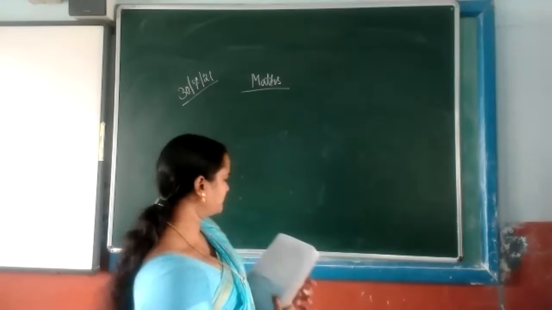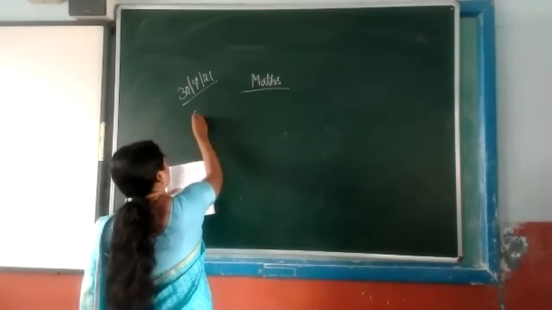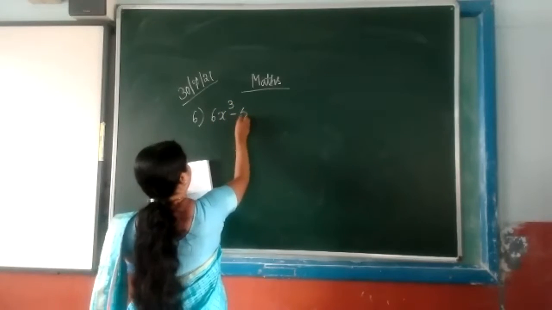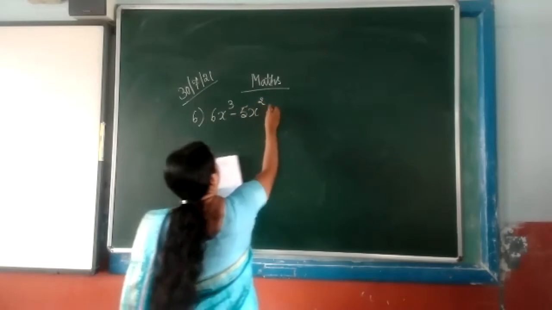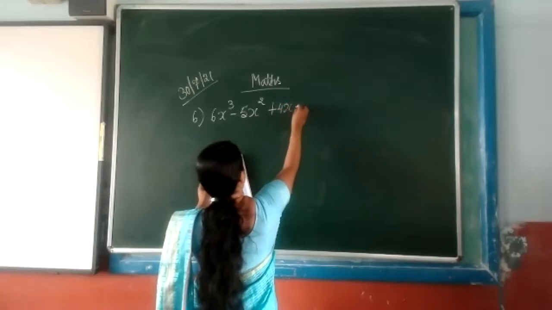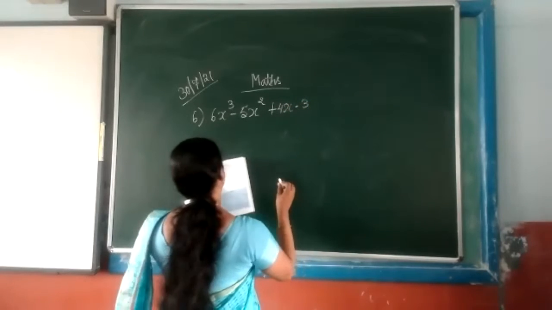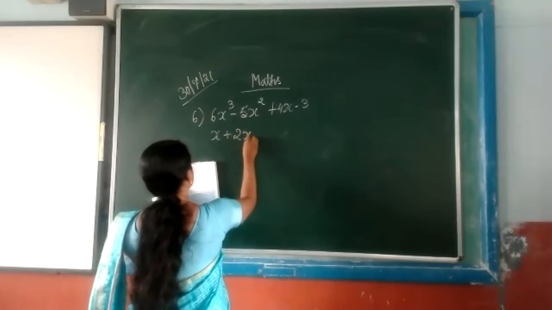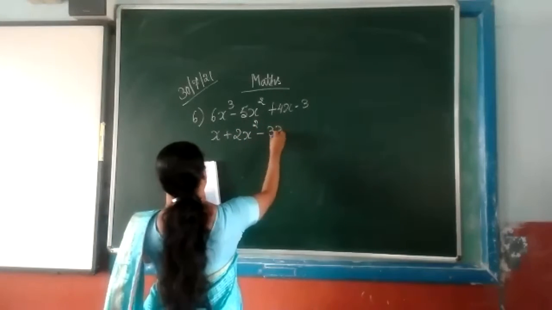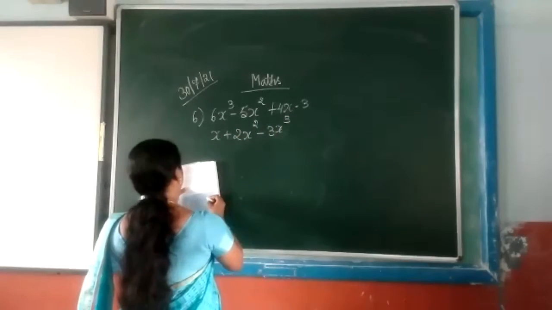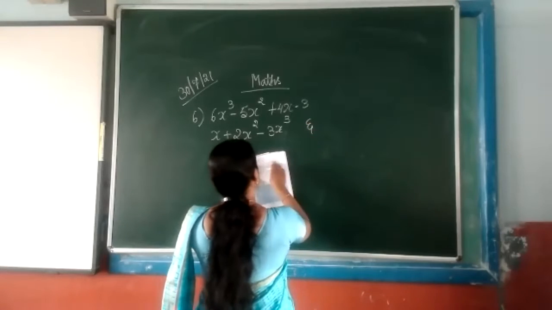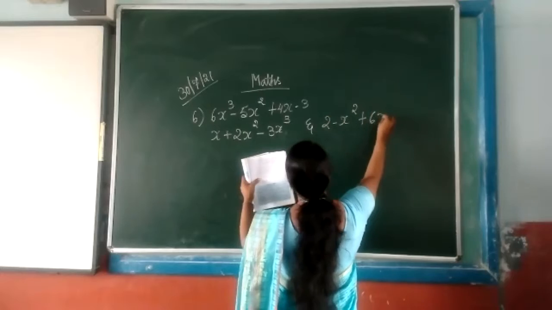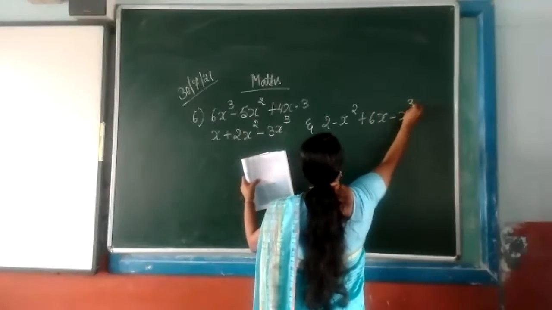Yes. Subtract 6x cube minus 5x square plus 4x minus 3 from the sum of x plus 2x square minus 3x cube and 2 minus x square plus 6x minus x cube.